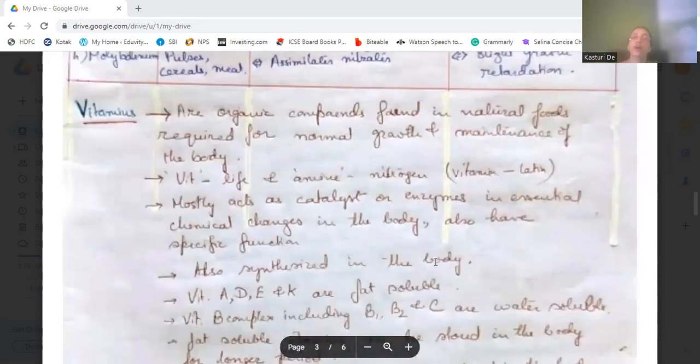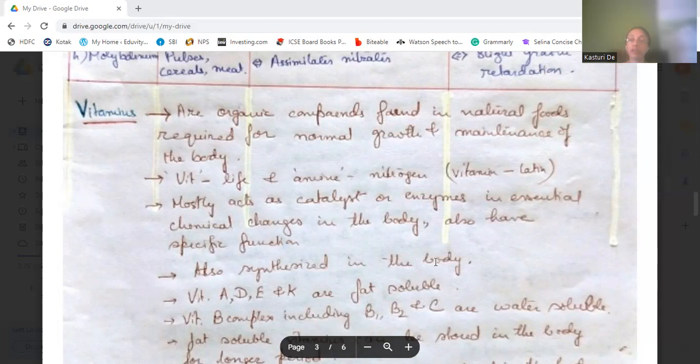Then we come to another constituent of food, that is vitamins. We have heard of vitamin A, B complex, all these. So what are vitamins? They are organic compounds.